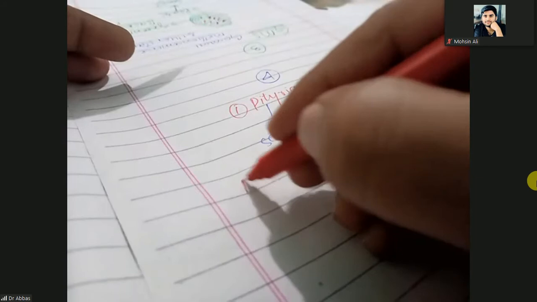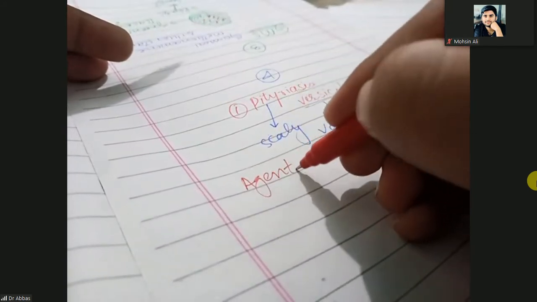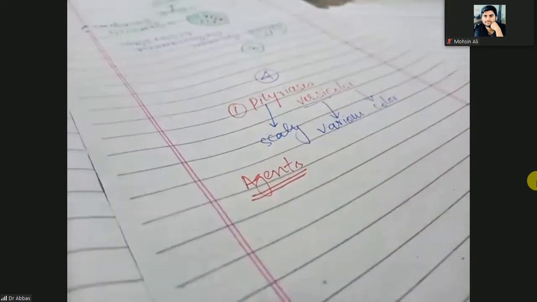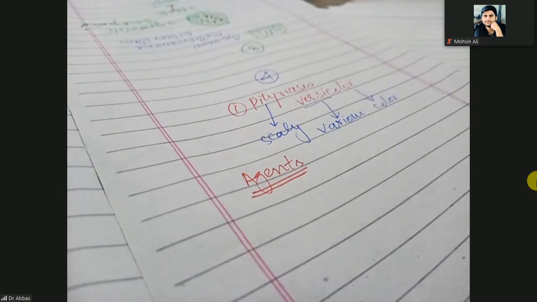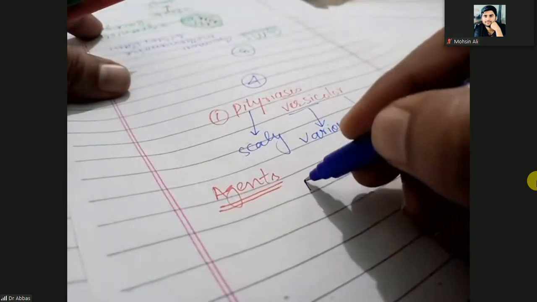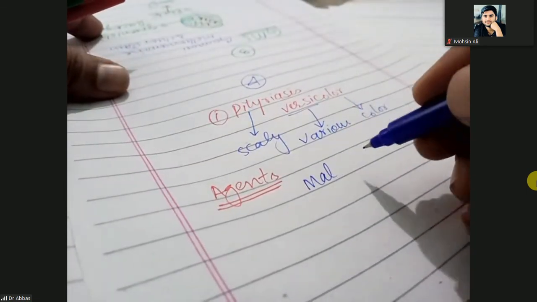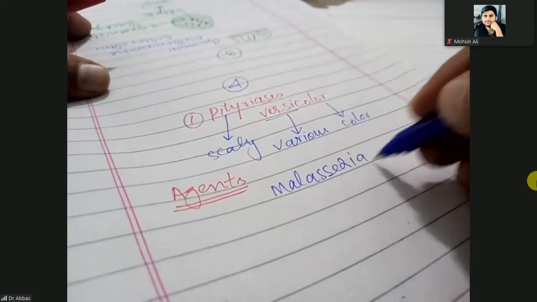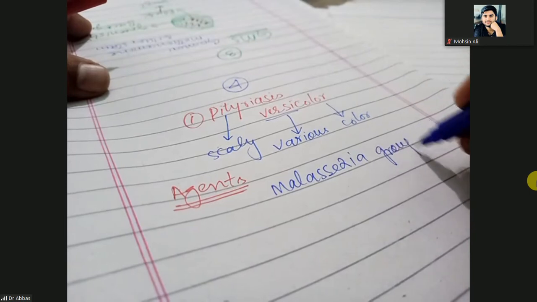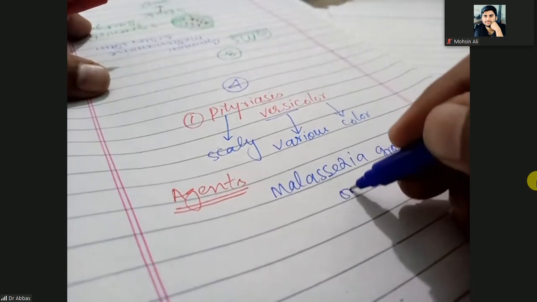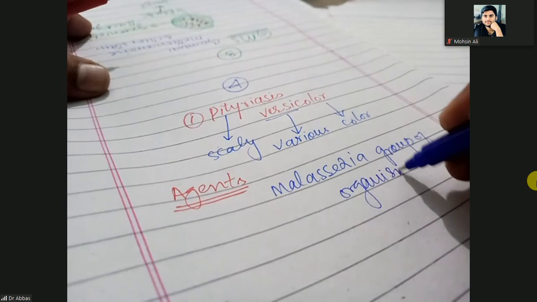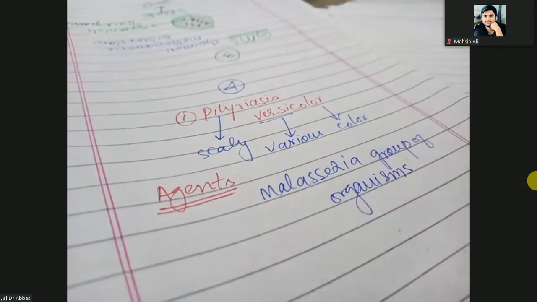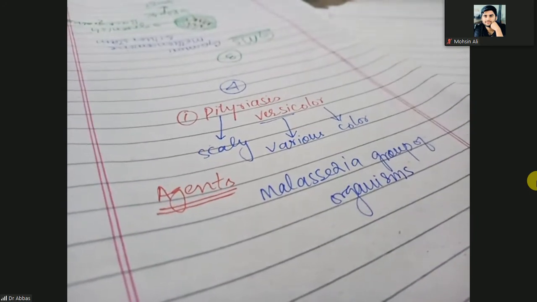The causative agents are fungi, but these fungi are the Malassezia group of organisms. Malassezia group of organisms are the causative agent.